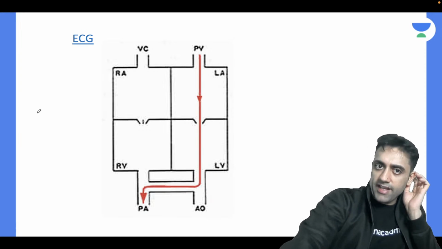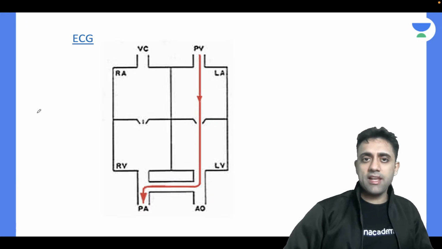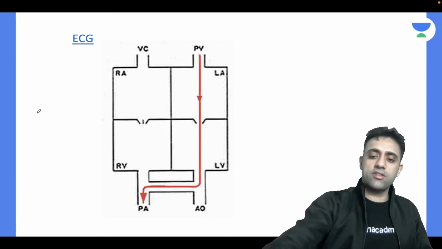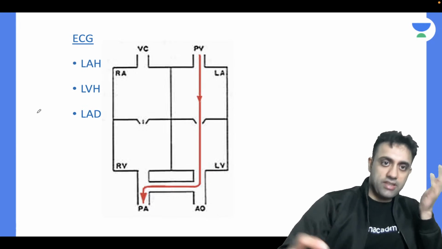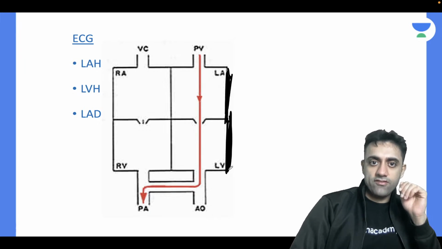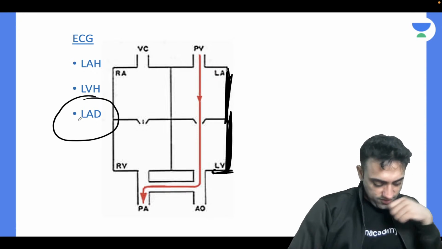What are the ECG findings? Let's finish the topic. What are the ECG findings of patent ductus arteriosus? Will you see a right axis deviation, or will you see a left axis deviation? Of course, even my doggy Oscar can tell this answer. So yes, you will see a left atrial hypertrophy, left ventricular hypertrophy, or nothing but left axis deviation.